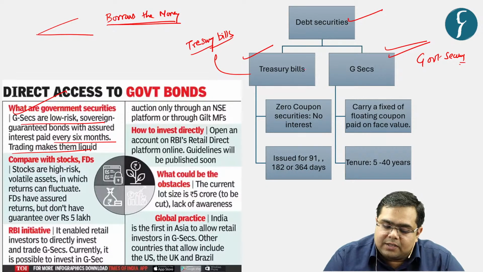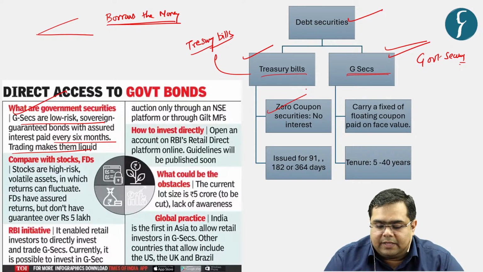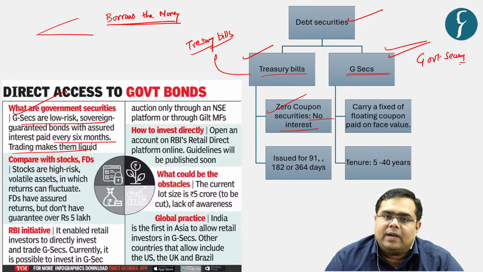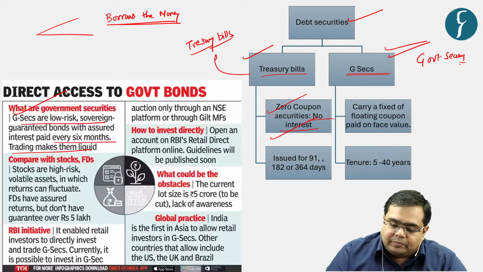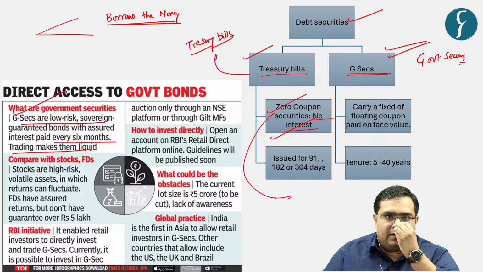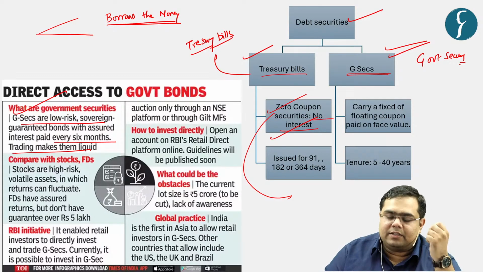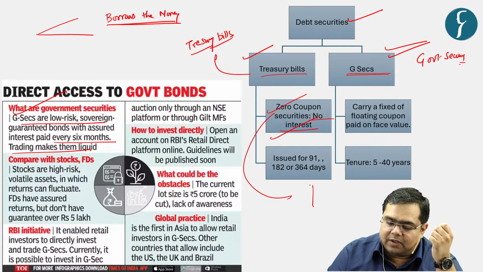Now, what is the distinction between treasury bills and government securities? Treasury bills are zero coupon securities. That means they provide no interest rate, right? So the question might arise in the mind of students that if it does not provide any kind of interest rate, why will an individual purchase a treasury bill, right? So for example, you have purchased a treasury bill on which the face value is mentioned as 1000 rupees.